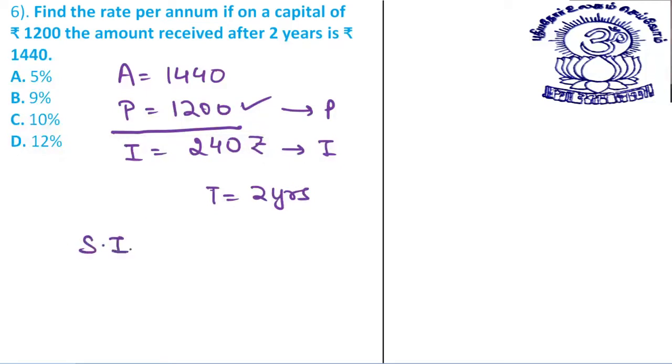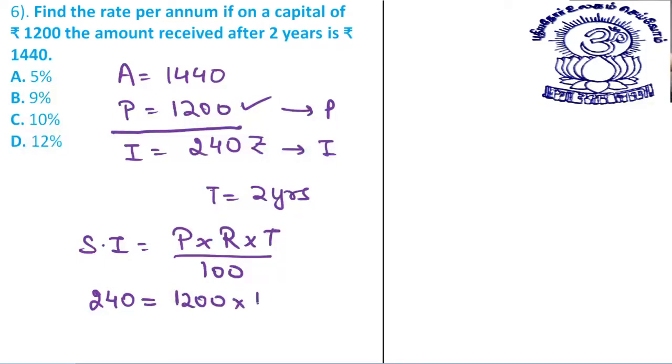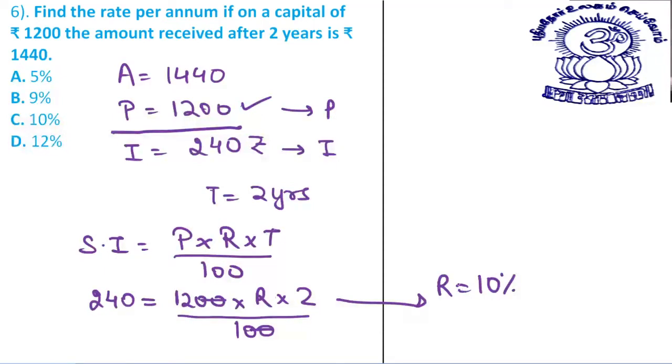What is the formula for simple interest? Simple interest is equal to principal into rate into time divided by 100. If I just put the values in this, what will I get? How much is the interest? 240. What is the principal? The principal is 1200. What is the rate? Rate you have to calculate. Time is given to you, 2 years. This divided by 100. Double zero cancels. 12 into 2 is 24. 24 and 24 cancel. So you can easily say that R is equal to 10%. I'm very sure it must be clear to all of you, dear students.